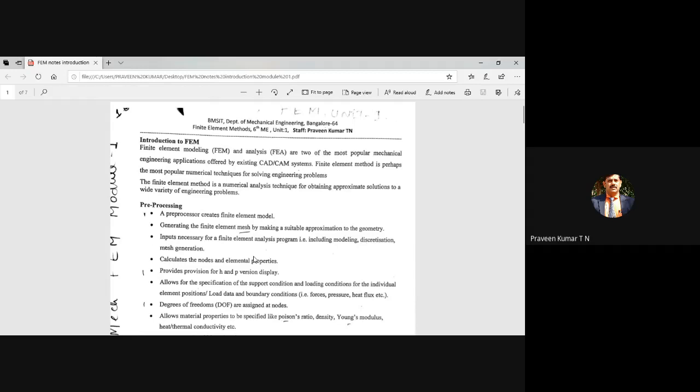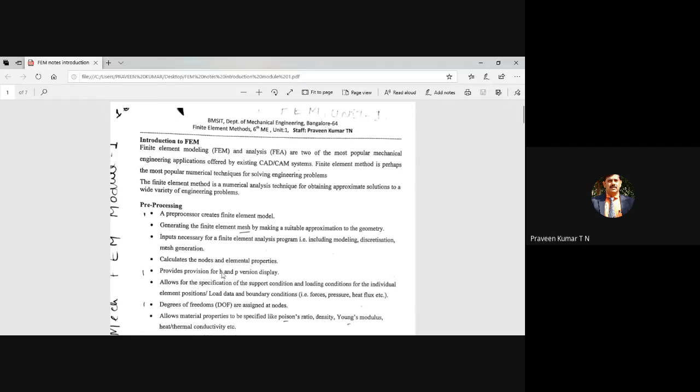Suppose area is required, because to find out the stiffness matrix, area is required. But normally you are not entering area. You may enter the diameter. If it is a cylindrical element, you may enter diameter, but the software package will automatically calculate the area. What are the parameters required for calculating the stiffness matrix? That will be automatically calculated inside. If you mention diameter, that is sufficient. If it is a beam of rectangular cross section, if you mention B and D, no need to enter A. Straight away inside, all calculation will be done. That's why it calculates nodes and element properties.